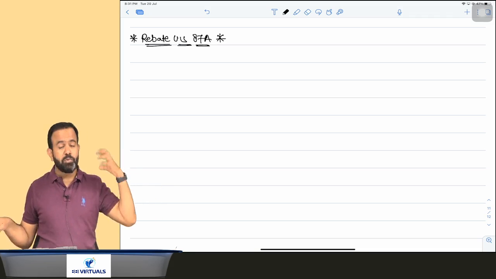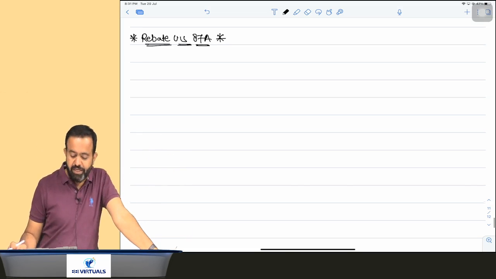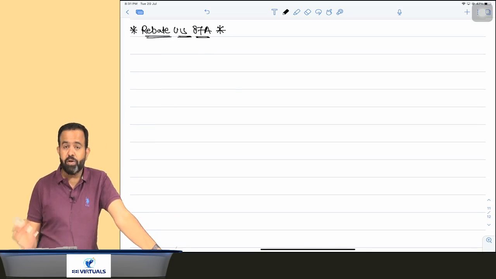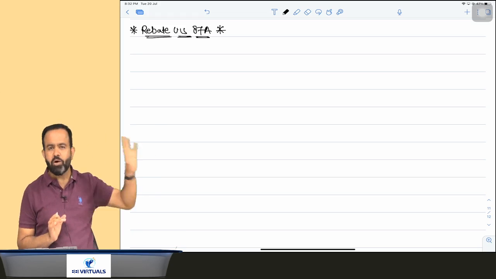So guys, up to 5 lakh there is no tax. That is due to section 87A, under which a rebate of up to rupees 12,500 is available.